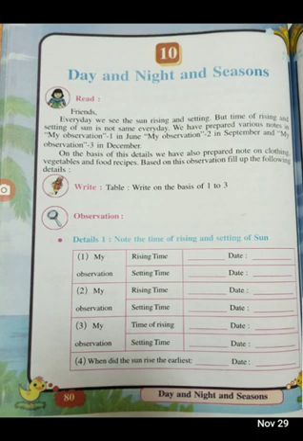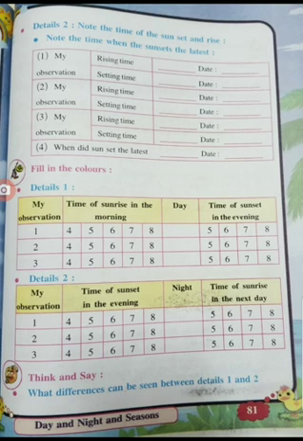Note the time of rising and the setting of the sun, children, and you have to write down the date. Your observation means what time the sun rises and what time the sun sets, children, that you have to note down in this first column. So detail number 1, note the time of rising and the setting of the sun. Suppose you are writing the setting and rising of the sun on whatever dates, different dates you enter. Now come to the next page, page 81, children.